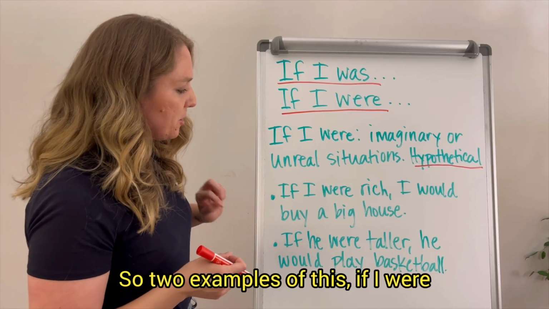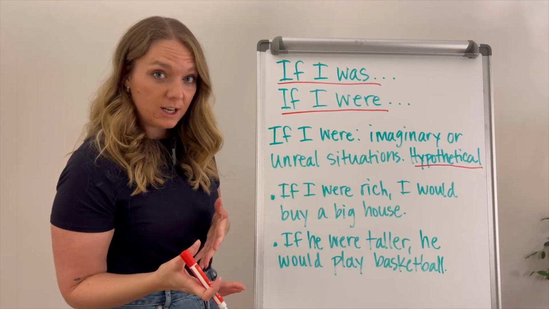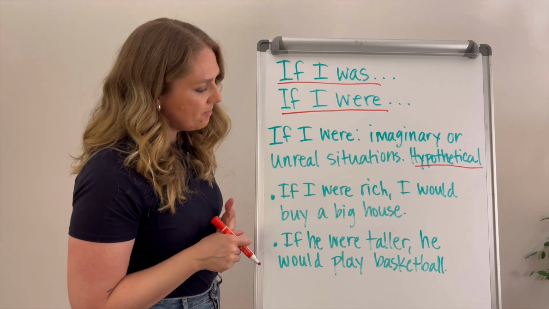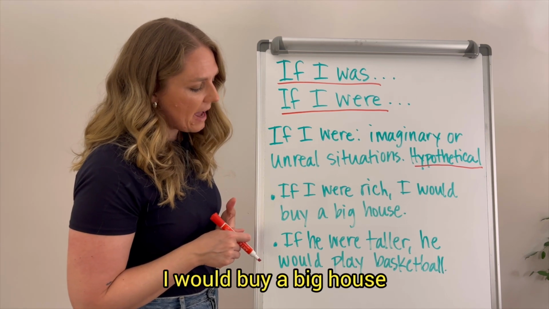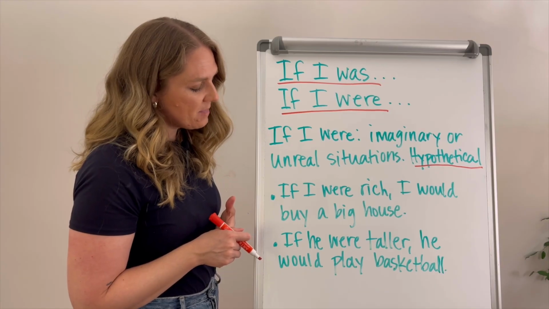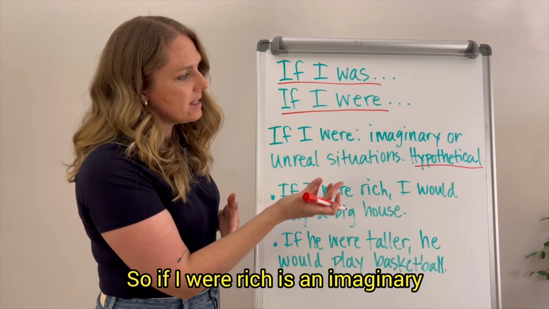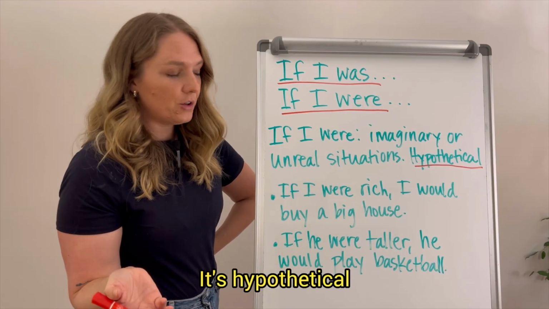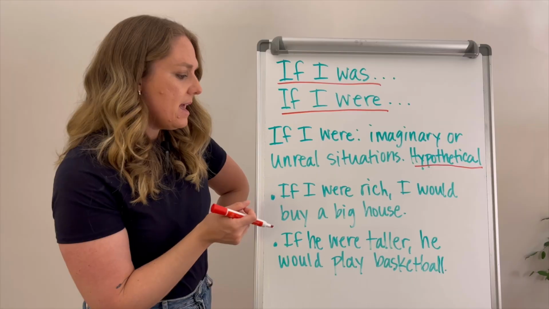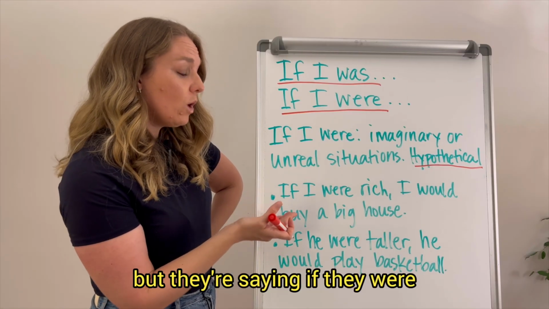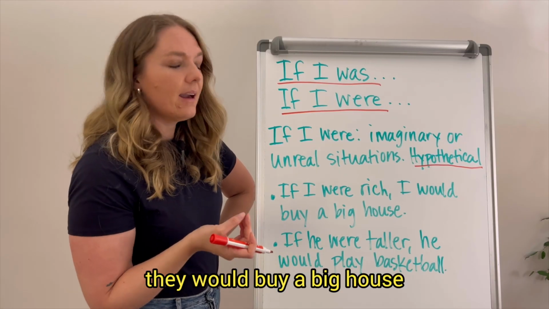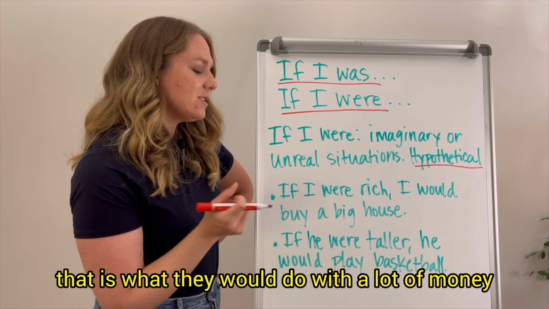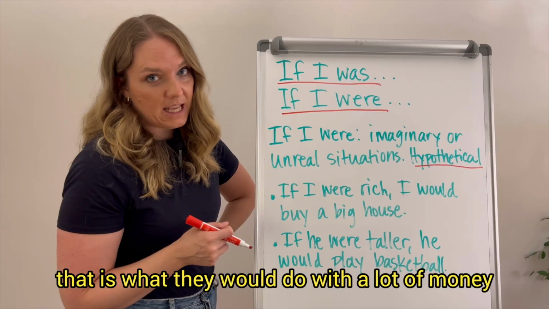So, two examples of this, if I were. If I were rich, I would buy a big house. So, if I were rich is an imaginary or unreal situation. It's hypothetical. This person is not rich, but they're saying if they were, they would buy a big house. So, in this hypothetical situation, that is what they would do with a lot of money.